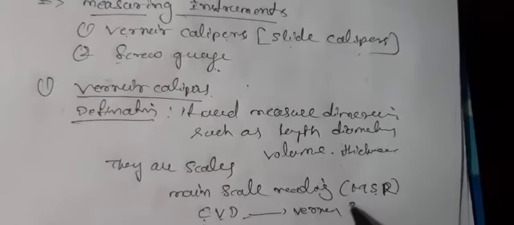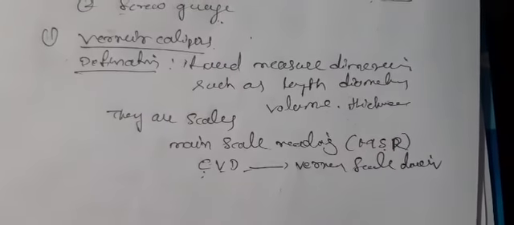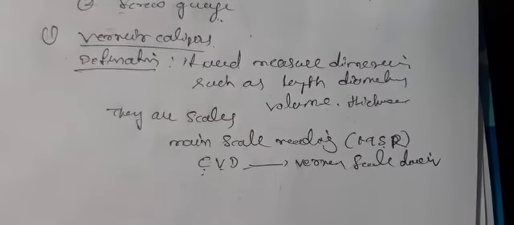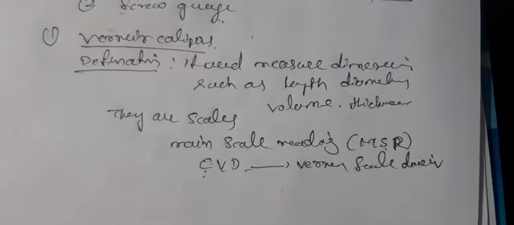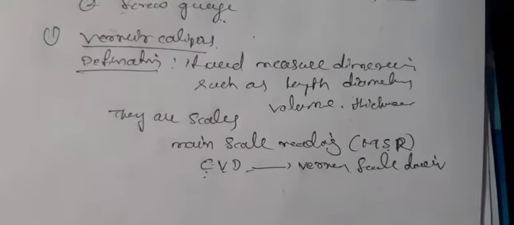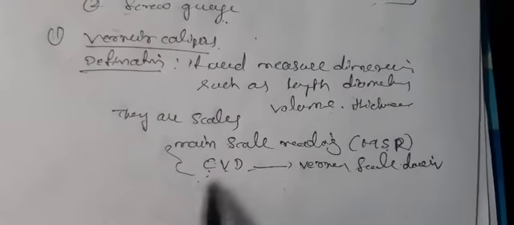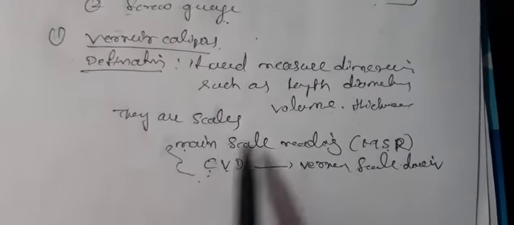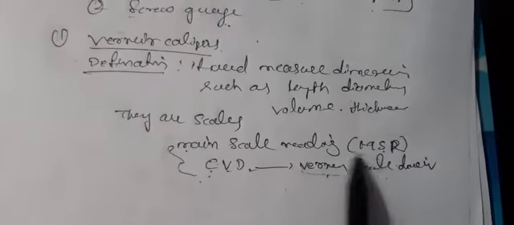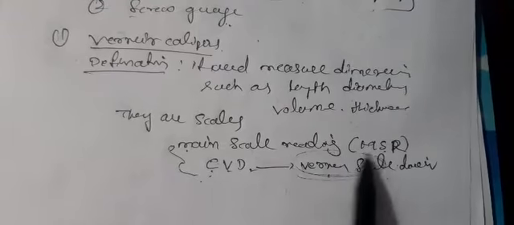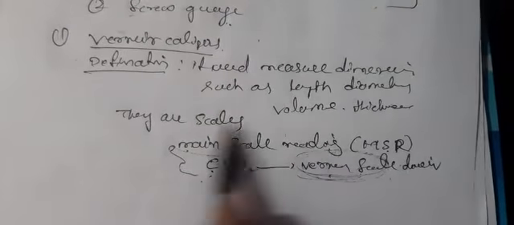The vernier scale is a small scale, and the main scale is called the fixed scale.